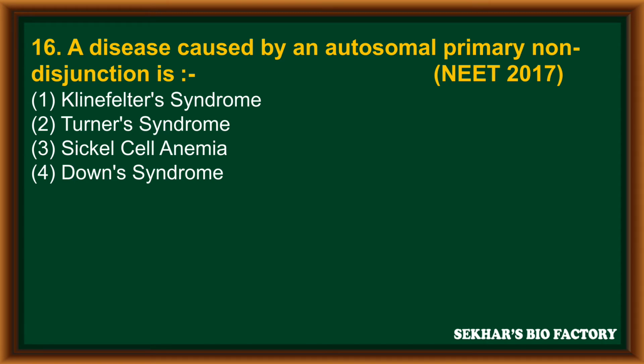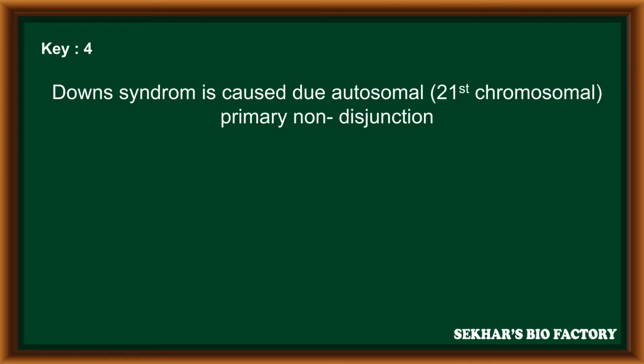Question number 16. A disease caused by an autosomal primary non-disjunction is, from NEET 2017. The first option Klinefelter syndrome, second option Turner syndrome, third option sickle cell anemia, fourth option Down syndrome. The correct answer is the fourth option, Down syndrome. So Down syndrome is caused due to primary non-disjunction of an autosome, the 21st chromosome.